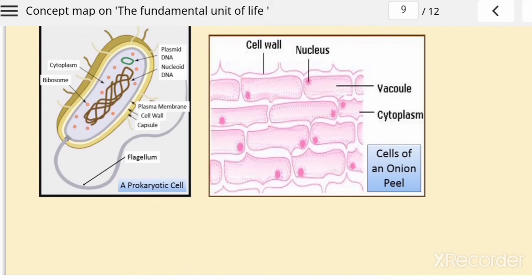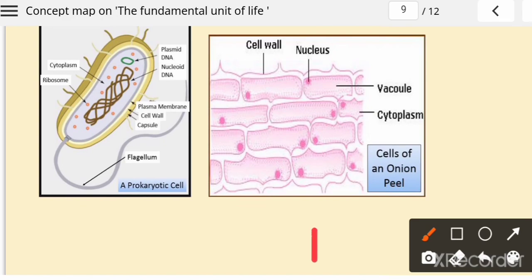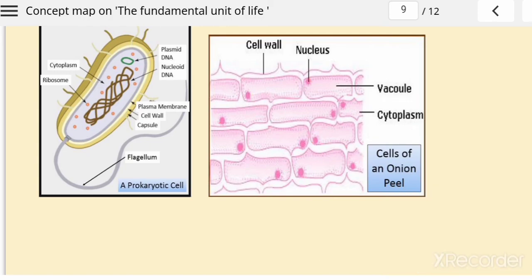Here you also have the structure we see when we view an onion peel under the microscope. It is shaped like bricks, and this pink color is the nucleus.